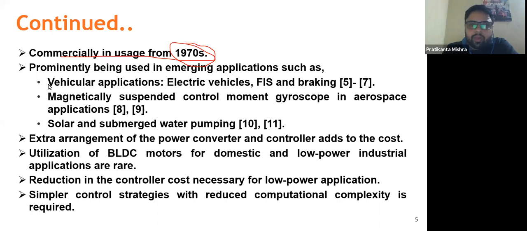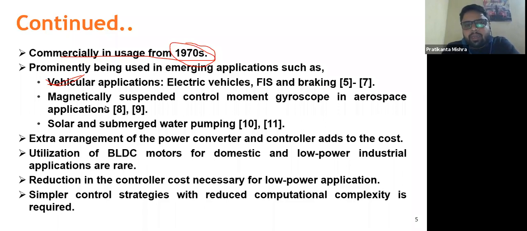Some vehicular applications are very popular, as you might be aware that most of the electric two-wheelers coming into the market are based on the BLDC motor only. For high power range, like a four-wheeler, we prefer PMSM motors, because of the torque ripple present in the BLDC motor.